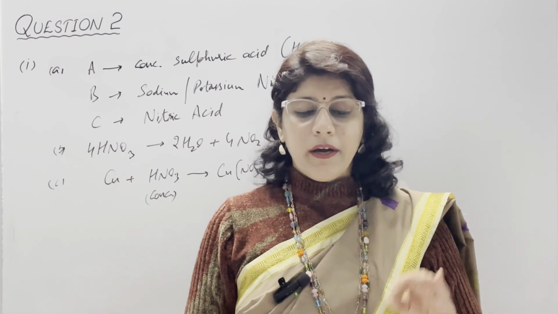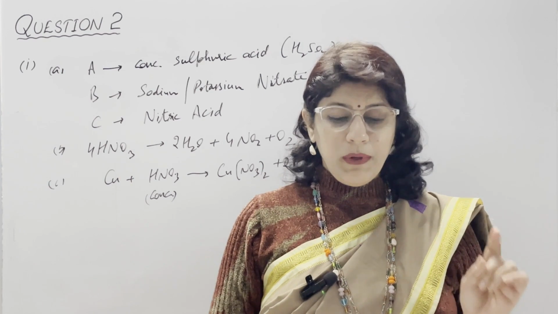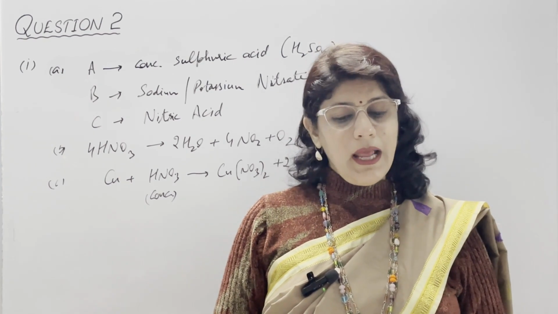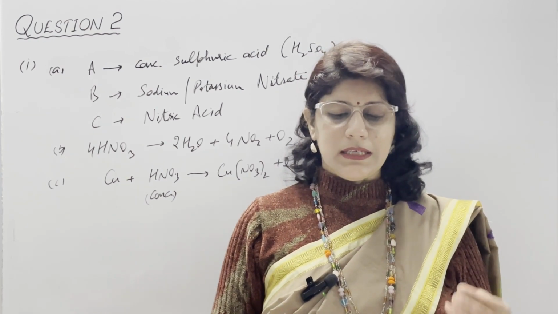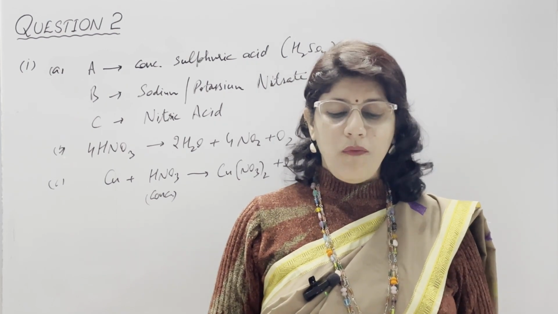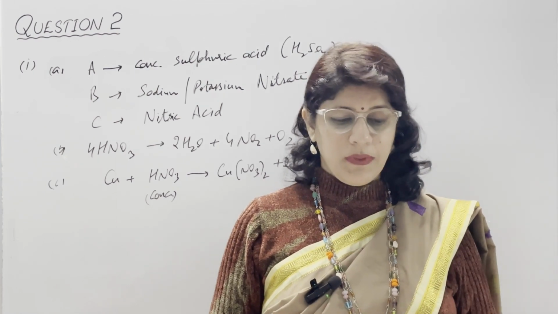At cathode, reduction takes place. It means gain of electrons takes place. So, in B, gain is the word to fill in. C, a volatile acid obtained when common salt is heated with concentrated sulfuric acid is. Answer is hydrochloric acid. D, excess of ammonia reduces chlorine to ammonium chloride.